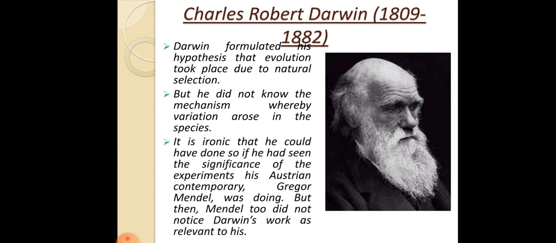It is quite ironic that he could have done so if he had seen the significance of the experiments his Austrian contemporary, Gregor Mendel, was doing. But Mendel too did not notice Darwin's work as relevant to his. Darwin could have understood the mechanism of variation, but he was not aware of Mendel's work, and Mendel was not aware of Darwin's work. If these two people had known about each other's work, they could have solved this problem.